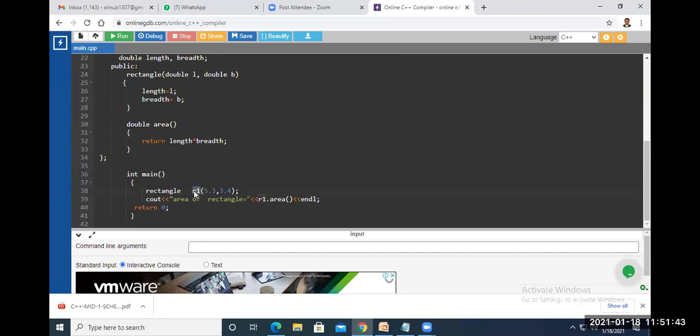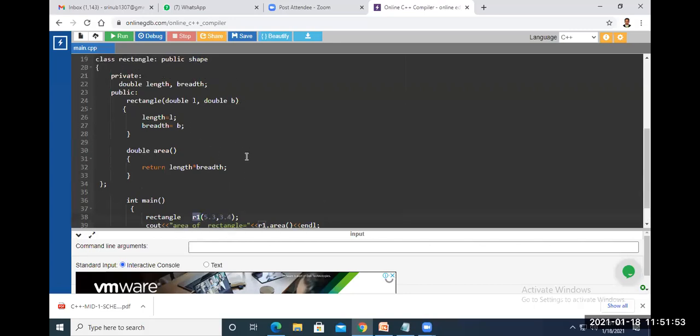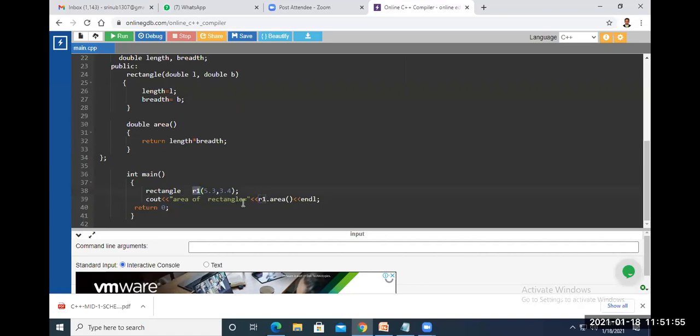This is the object of the Rectangle class. We have created the object of the Rectangle class, not the Shape class. And in that we have passed the two values, length and breadth, 5.3, 3.4, which will initialize length and breadth. Now again here we call R1 dot area. So by using the object of the derived class, we call the area member function, which will return the value here.